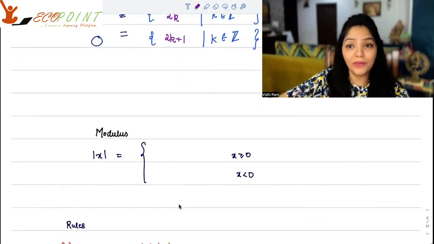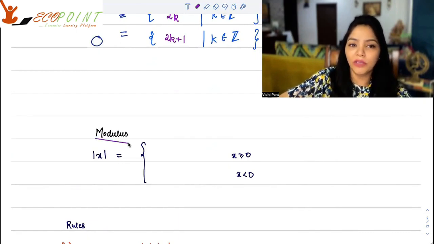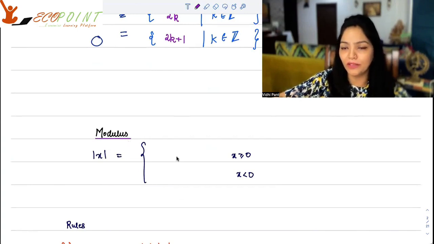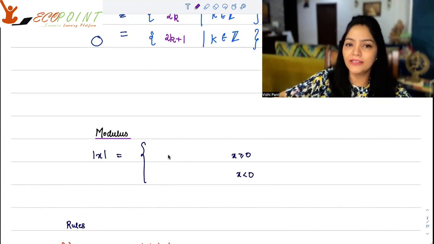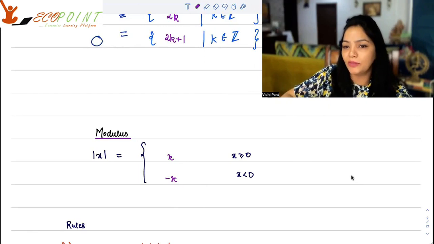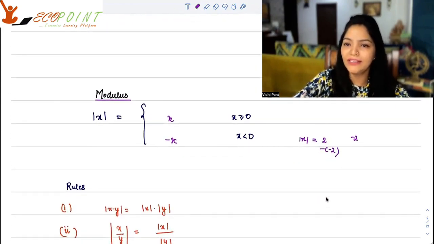Then comes a very important kind of a number or a function or an operator. What is this operator I'm talking about? Modulus or the absolute value. In the previous videos, I was talking about the absolute value, in fact. So modulus of x is x when x is a positive number. It is minus x when x is less than 0. Now, by doing minus x, what essentially happens? Suppose I take a number which is less than 0, say minus 2. So we will say that modulus of minus 2 is actually 2. And how are we getting that? Minus of minus 2. So therefore, I will get just the absolute value. This is what an absolute value is.